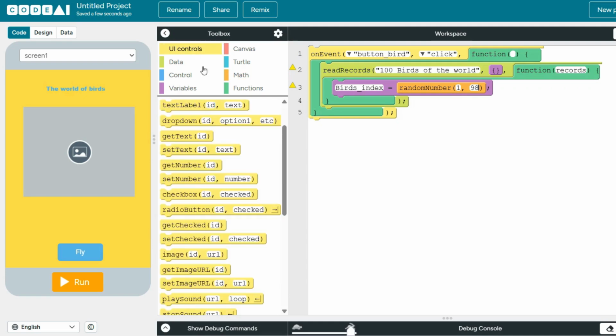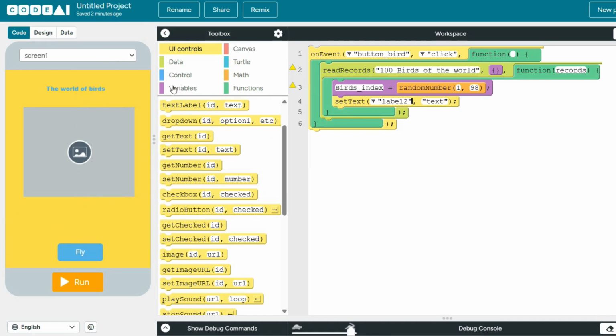Okay, now we go to UI controls, set text. We make this label 2. Yes, because label 2 is the one that we put right there and wrote nothing in it.